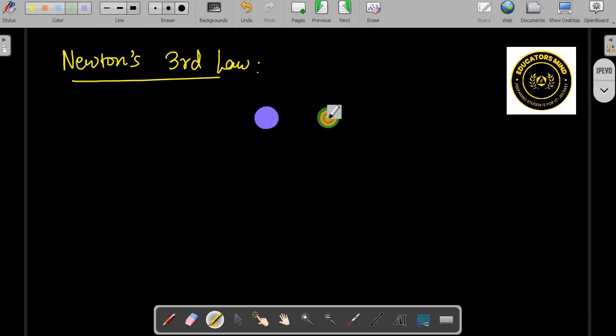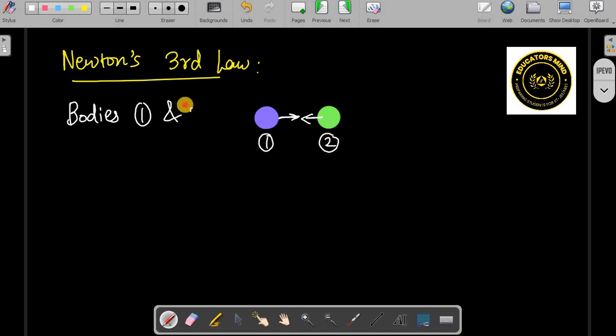Two bodies are going to interact. This will apply some force, and this will apply some force. The interaction may be contact or non-contact, that's different. But these two bodies, first body and second body, are interacting.